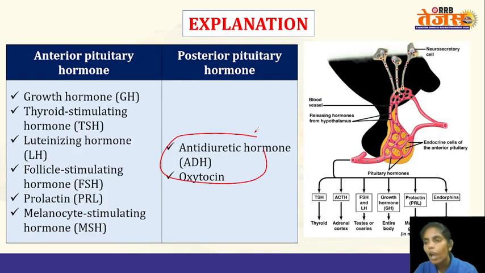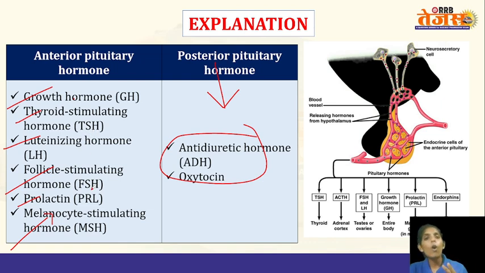Oxytocin along with the antidiuretic hormone, that is the vasopressin, are released by the posterior pituitary gland. Whereas the growth hormone, thyroid stimulating hormone, luteinizing hormone, follicle stimulating hormone, prolactin, and the melanocyte stimulating hormone are released by the anterior pituitary, and only two hormones are released by the posterior pituitary.